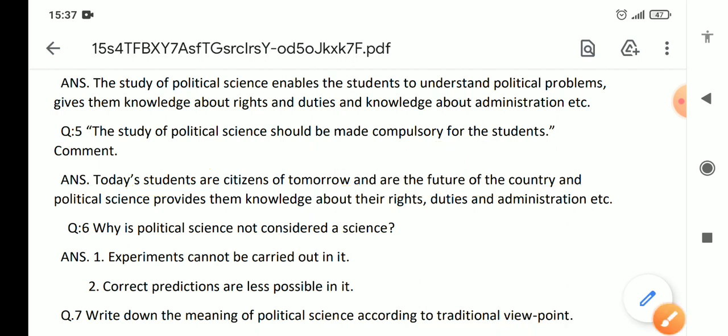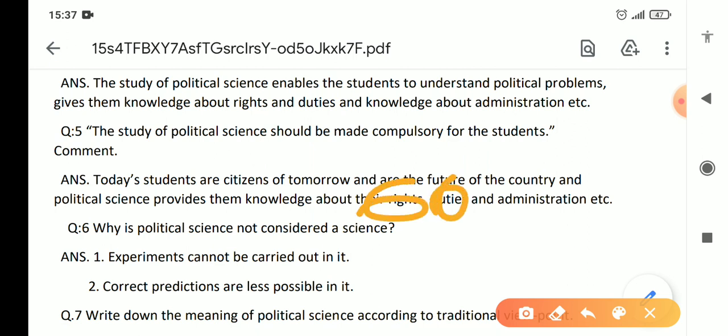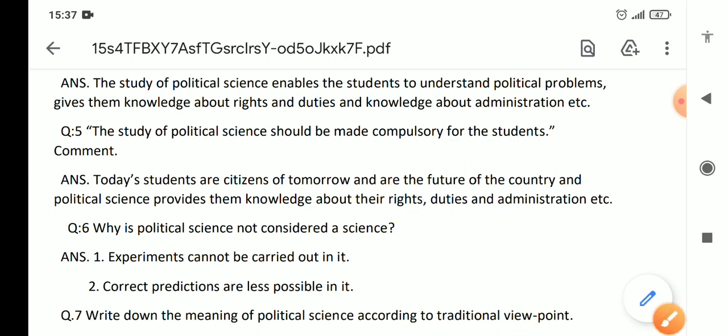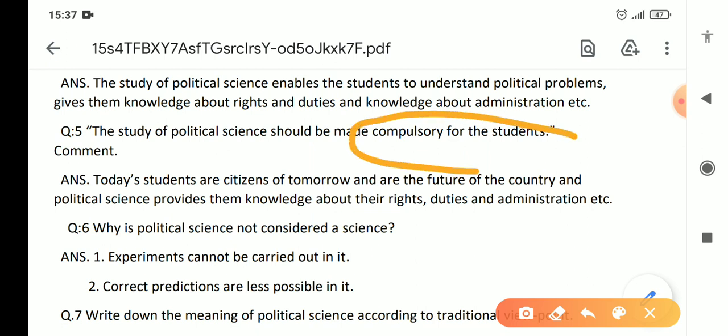Political science provides them knowledge about their rights, their duties, the administration, the different ideologies, the working of the government and the organs of the government. So we can say that it should be made compulsory for students. That's why it is taught compulsorily up to 10th in the subject SST, and after that it is an optional subject.